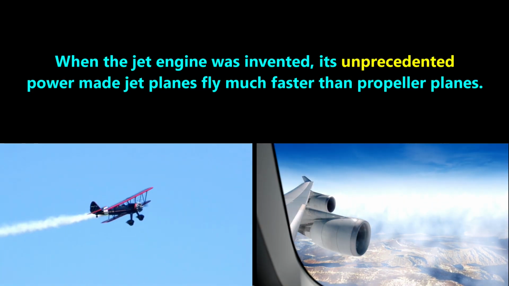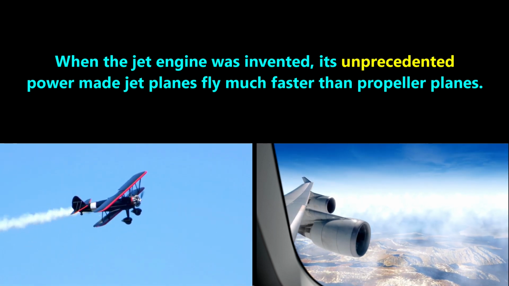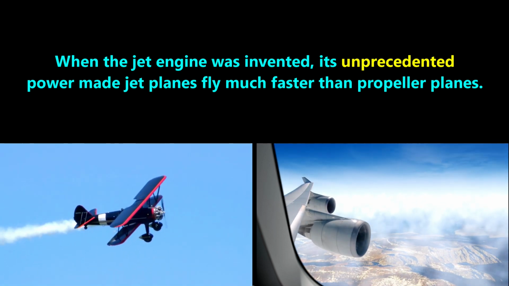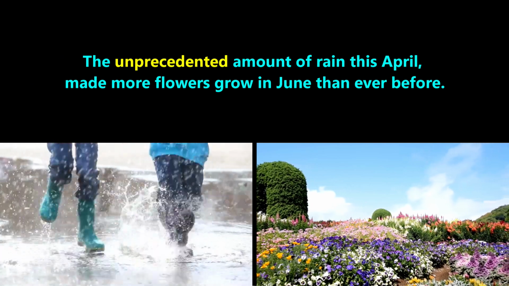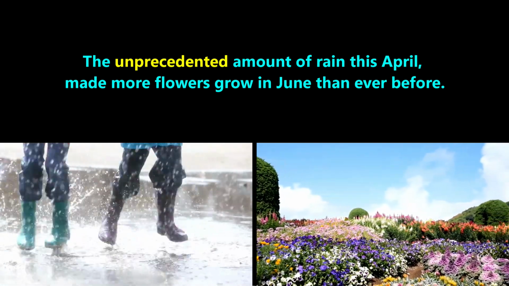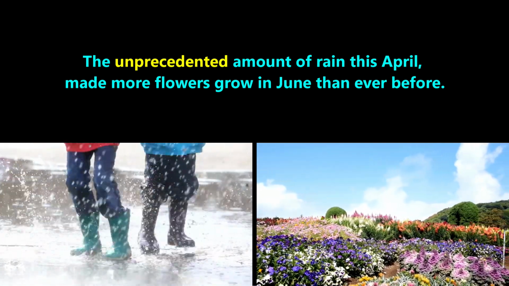When the jet engine was invented, its unprecedented power made jet planes fly much faster than propeller planes. The unprecedented amount of rain this April made more flowers grow in June than ever before.